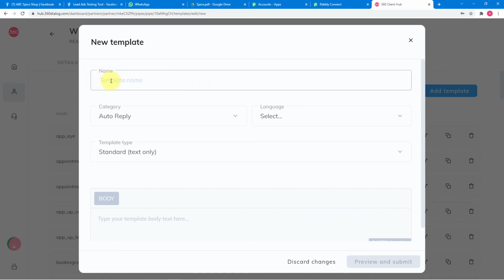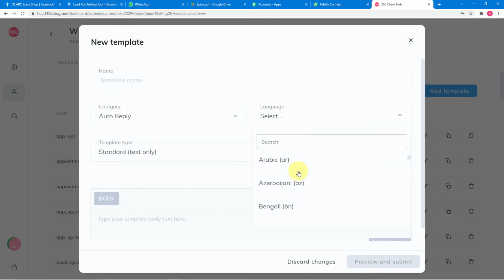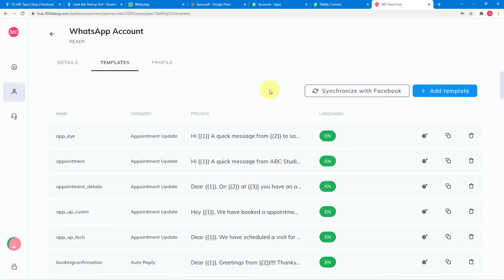And then here I have to give a name to the template. You have to select the category, which type of template you want to create, the language in which you are sending the message, and the type of the template. Okay. And then here in this body field, you have to type the main body or the message that you want to send on WhatsApp. After that, click here on preview and submit, and your message template will be submitted. After that, what will happen? Facebook's parent company will review your template and approve it for use.